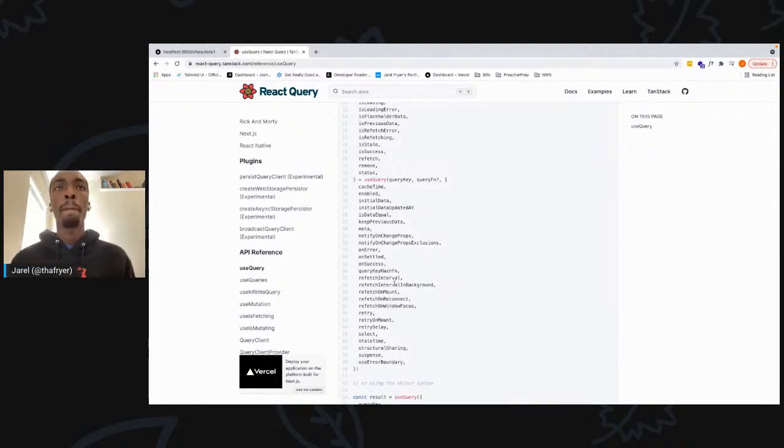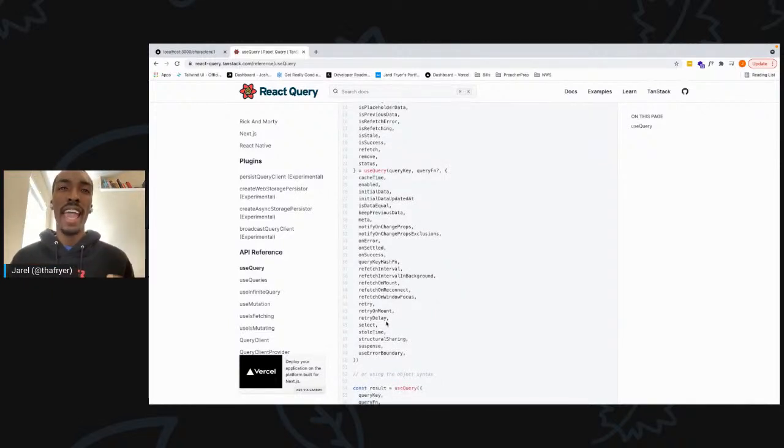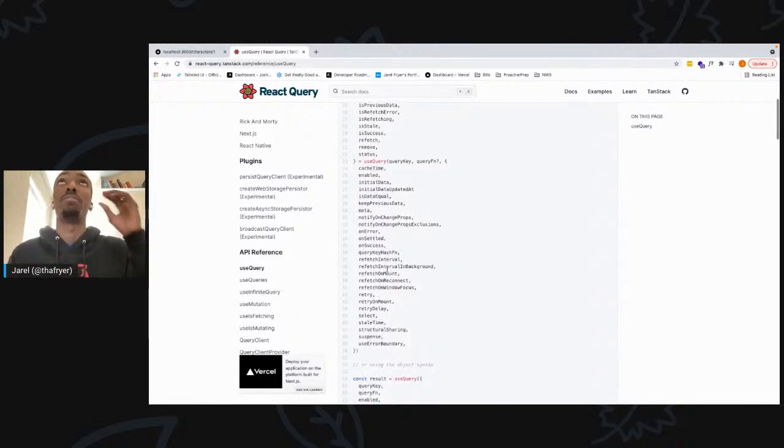Some of the really interesting ones for managing the cache or updating that data are refetch interval, where it'll keep refetching on a set of different time intervals. You also have the stale time, which sets when the cache becomes stale.